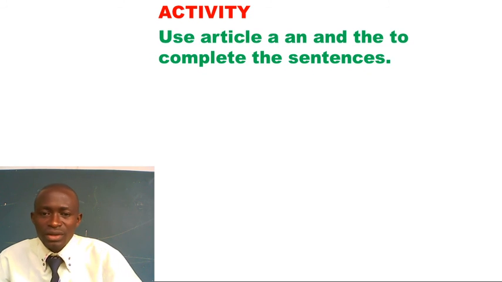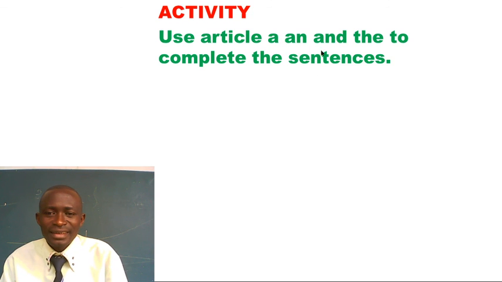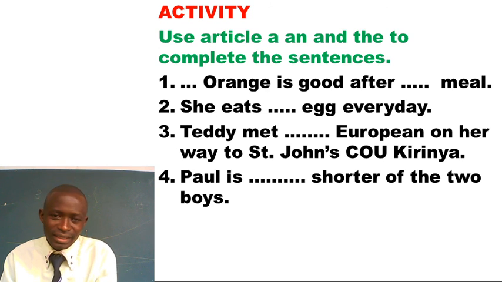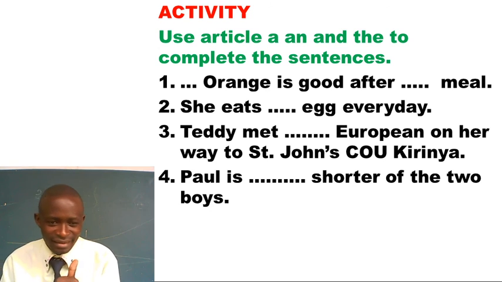I hope you've understood, and therefore let me take you through this activity briefly. Use article a, an, and the to complete the sentences. So we're supposed to use article a, article an, and article the to complete the sentences. Number 1, dash orange is good after dash meal. Hope you are going to get it right. Number 2, she eats dash egg every day.